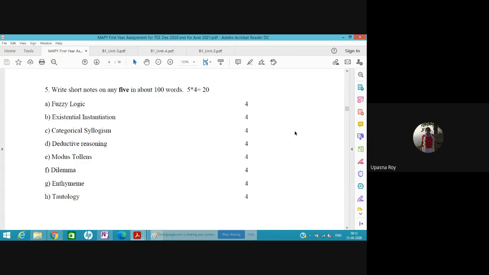Can I ask one question? Yes. For 100 marks, are you writing first the definition and then the structure under different headings, or in a flow like short notes, as we usually do? Actually, I try to cover everything. First, what is a dilemma? It is the conjugation of two hypothetical syllogisms, and second is the disjunctive syllogism, and then there is a conclusion.